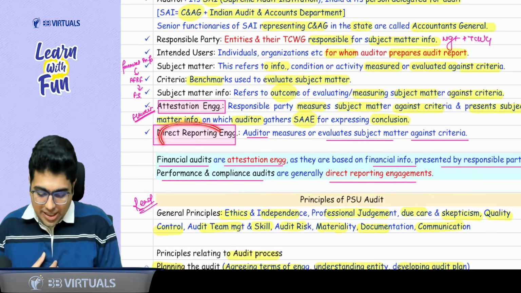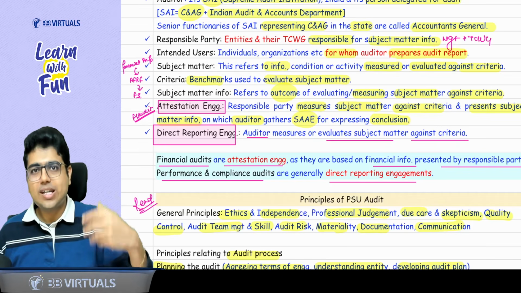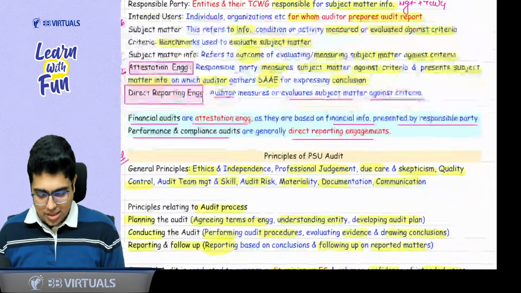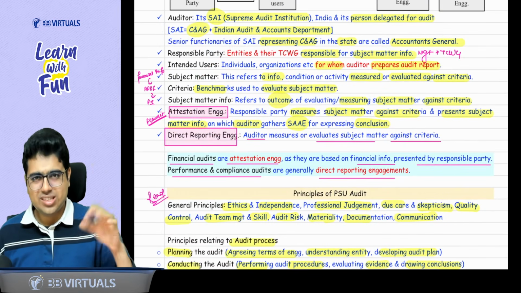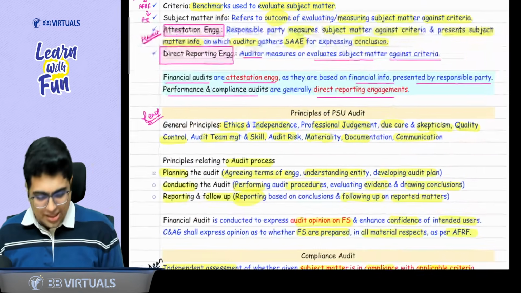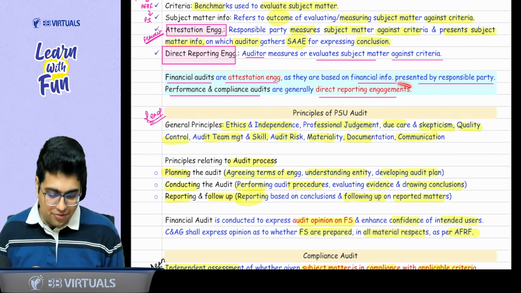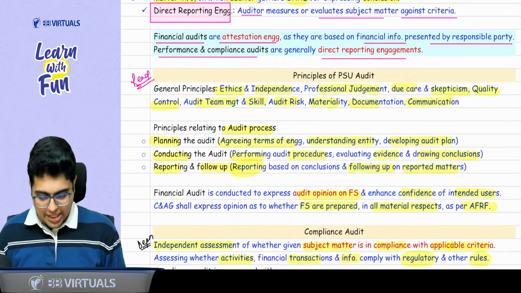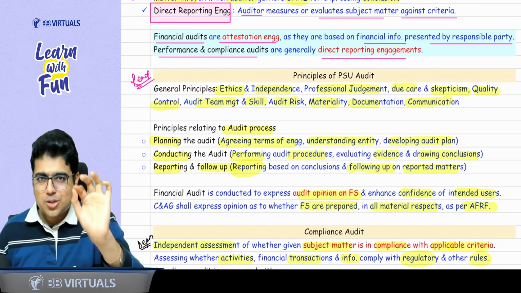Talking about direct reporting engagement, example, internal audit. In internal audit, you only have to test the internal controls and give your opinion. So you measure the subject matter against the criteria. So this whole part, just read it. Nothing else needs to be done. In case any question is asked, still you'll be able to manage it. But the important thing is this blue part. Financial audits are examples of attestation engagement. Performance and compliance audits are examples of direct reporting engagement. Now, sir, there are some principles of PSU audit. Again, a topic I feel which is very similar to what you already study in audit of financial statements. Take 2 sips of water, get ready.